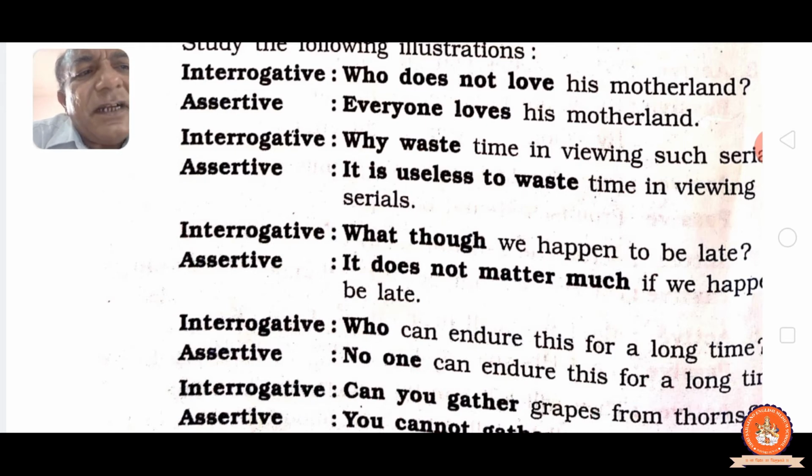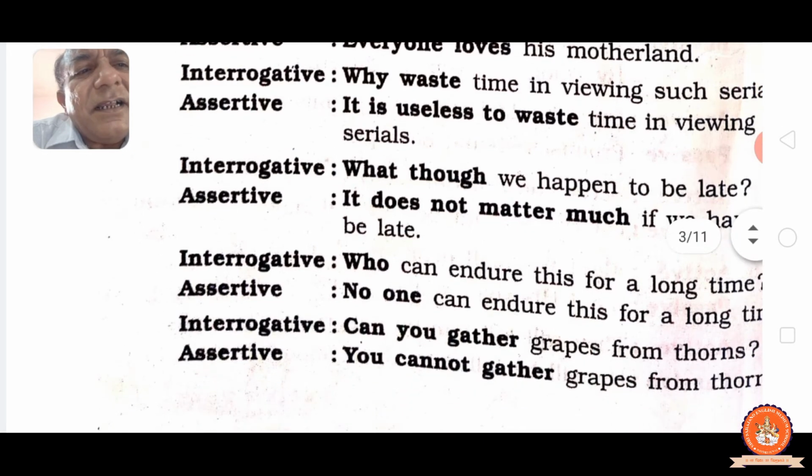Can you gather grapes from thorns? You cannot gather grapes from thorns, as you know, it is quite impossible. So, seeing the sentence, you have to decide whether we should make it affirmative or negative while making the assertive sentence. The meaning should not be changed. That we should keep in mind.